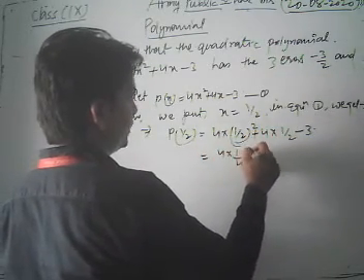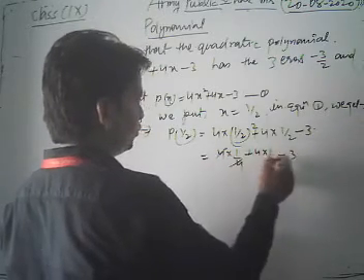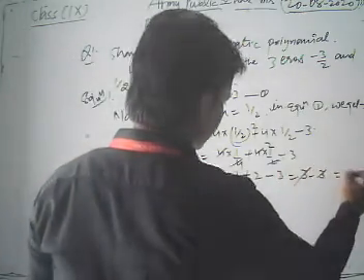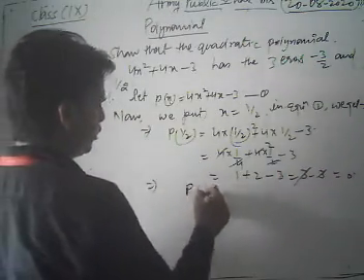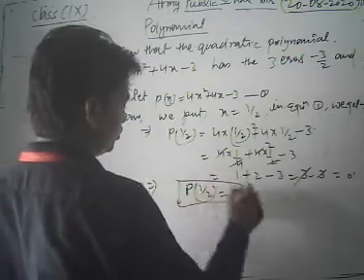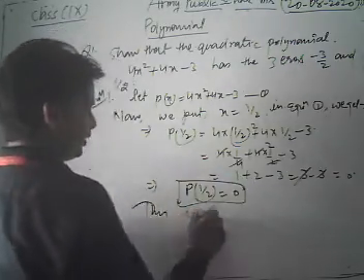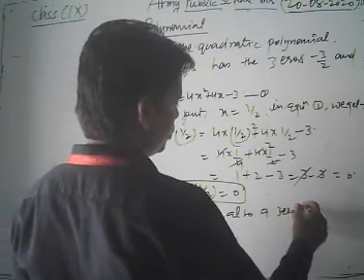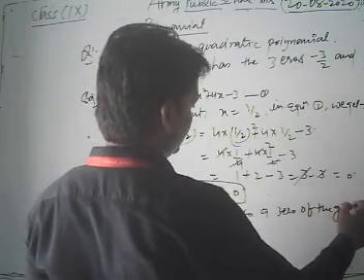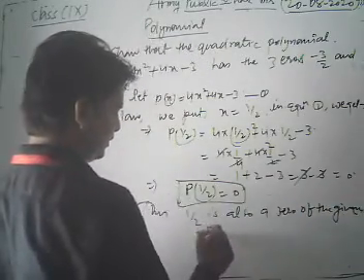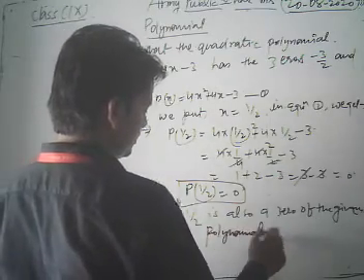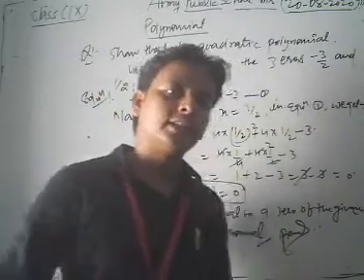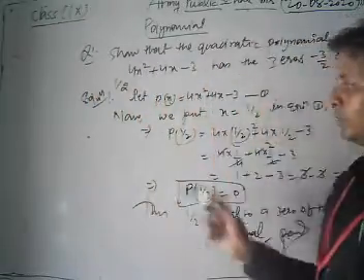So we have 1 by 4 into 4, plus 4 into 1 by 2, minus 3, that is 1 plus 2 minus 3, which is 3 minus 3, becomes 0. So the value of p of 1 by 2 is 0. Thus 1 by 2 is also a 0 of the given polynomial, hence proved.